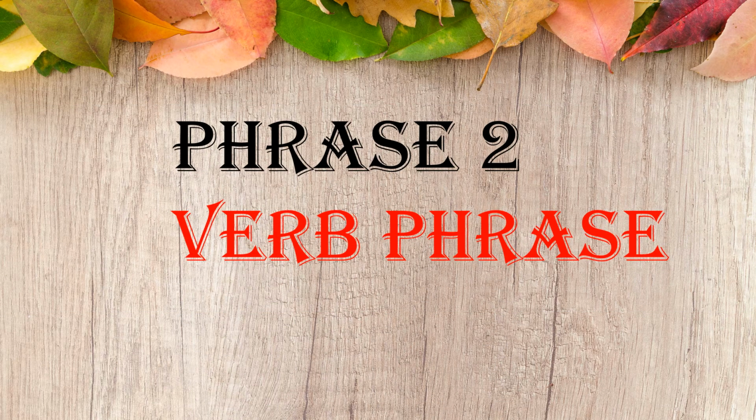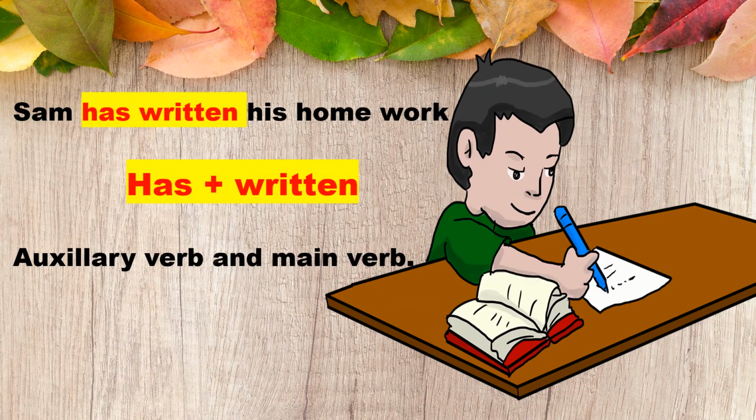In the same way, let us now see another type of phrase, that is the verb phrase. Here is an example for us. Sam has written his homework. So in this sentence, let us first identify the verbs. Has written. So what is has? Has is the auxiliary verb or the helping verb, and written is the main verb.